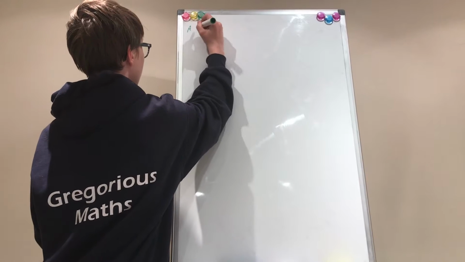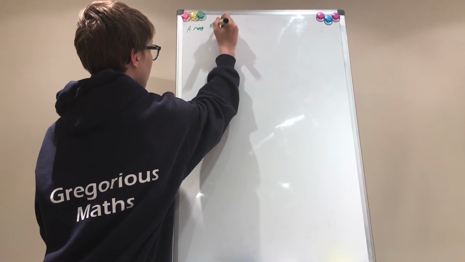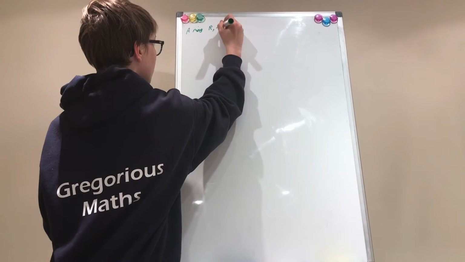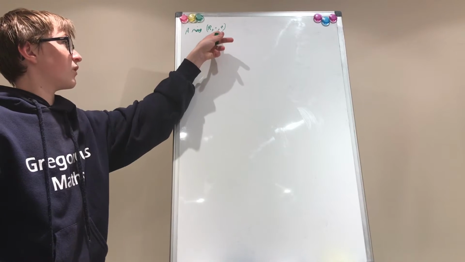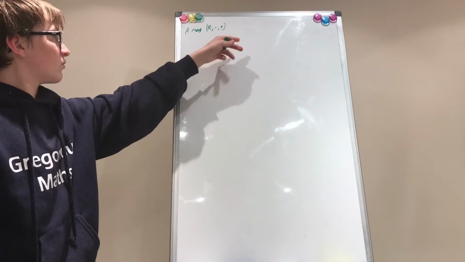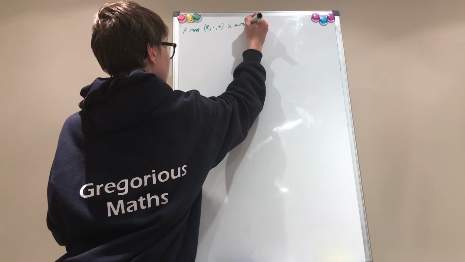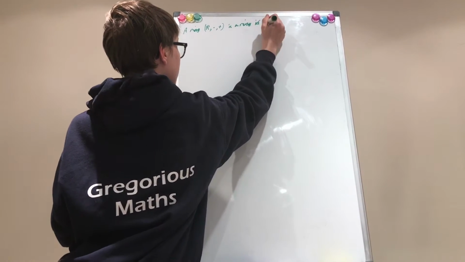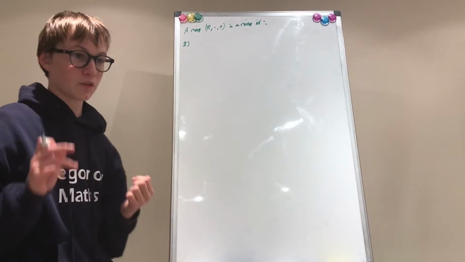So a ring R equipped with two binary operations, multiplication and addition, is a ring if, now number one, it's an abelian group under addition.